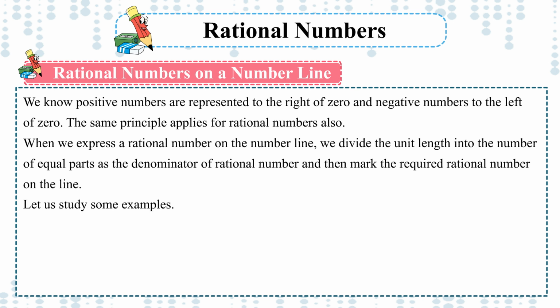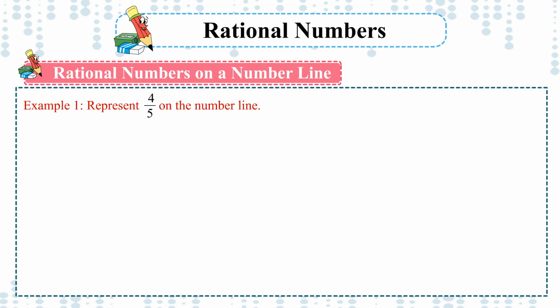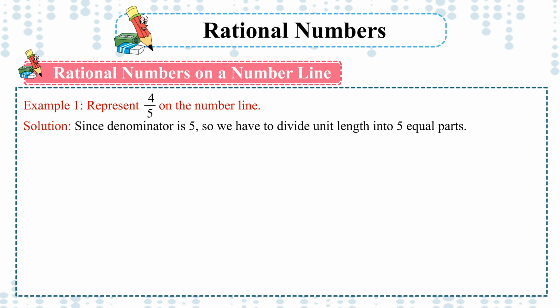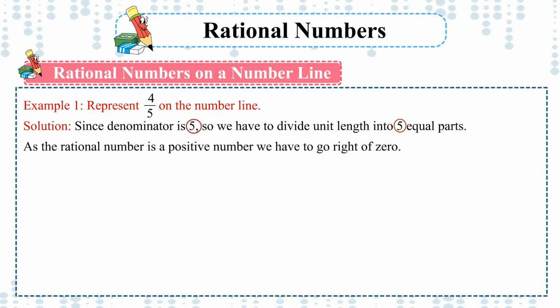Let us study some examples. Example 1. Represent 4 upon 5 on the number line. Solution: since the denominator is 5, we have to divide the unit length into 5 equal parts. As the rational number is a positive number, we have to go right of 0.